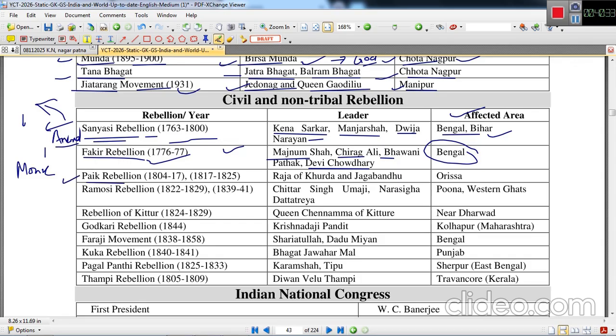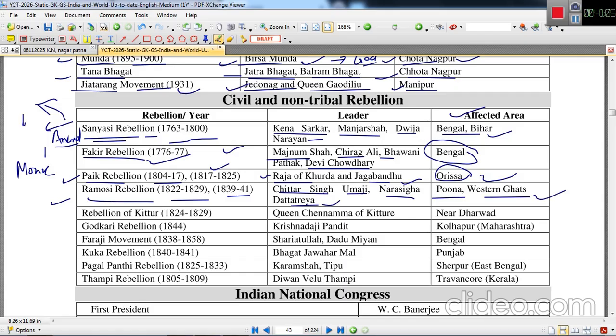Next is Paik rebellion. This was in two phases, 1804 to 17 and 1870 to 1825. Raja Khurda and Jagbandhu were the leaders, and the affected area was, of course, Odisha. Ramosi rebellion again in two phases, 1822 to 1829, and again in 1839 to 41. Chittar Singh, Umaji, Narsingha Dattreya were the leaders.